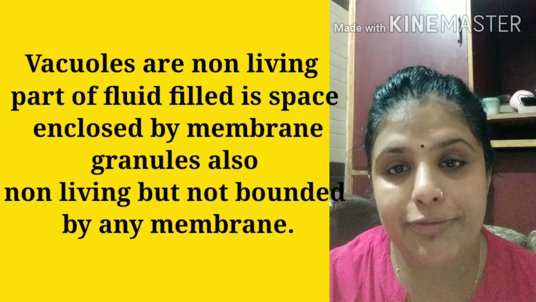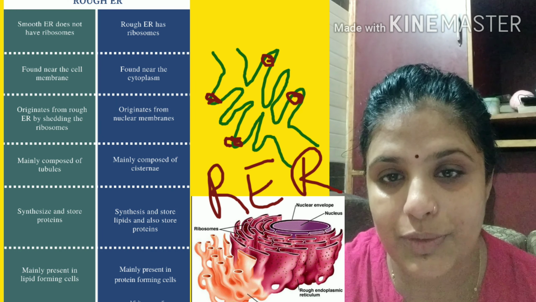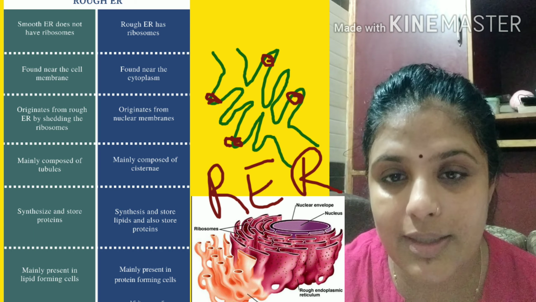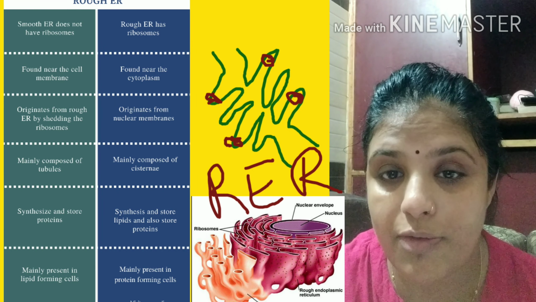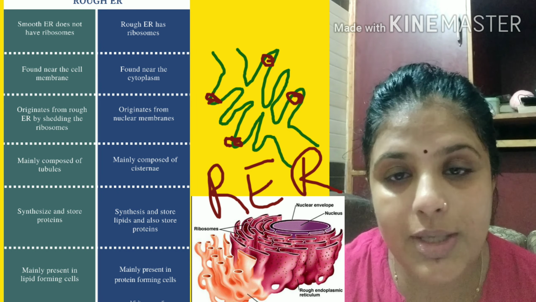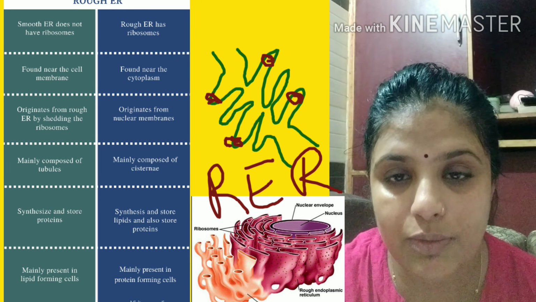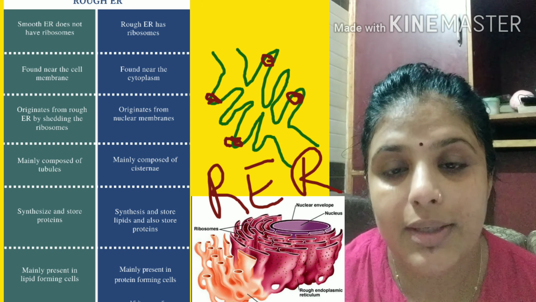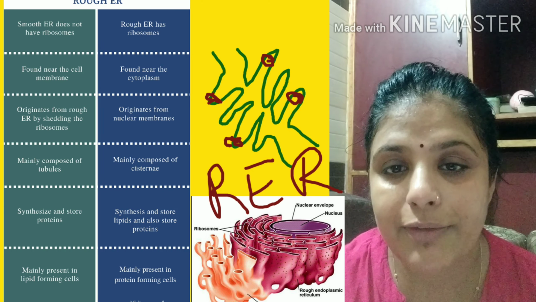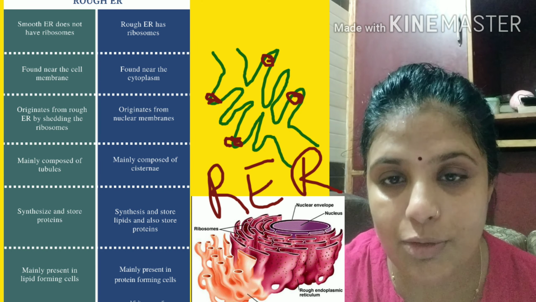Next question is what is the difference between smooth and rough endoplasmic reticulum? Smooth endoplasmic reticulum does not consist of ribosomes, and rough endoplasmic reticulum consists of ribosomes. Smooth endoplasmic reticulum helps in synthesis of lipids, while rough endoplasmic reticulum helps in the synthesis of protein because they consist of ribosomes. Both of these are the link between nuclear membrane and cell membrane, so they help in transporting of the material from nucleus to cell.